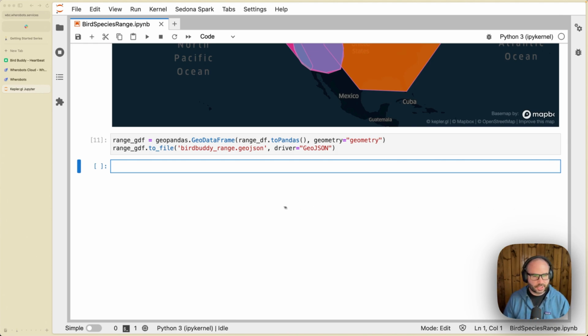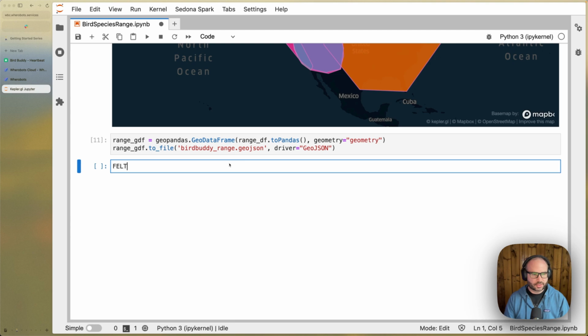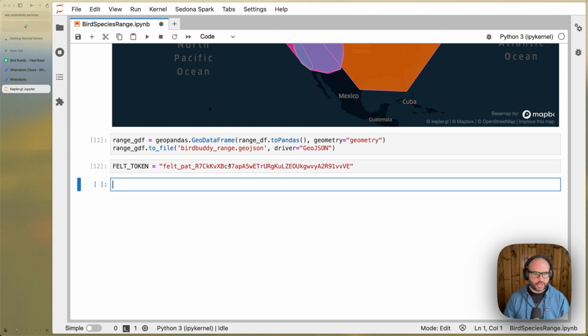So the first thing we'll need is a Felt token. You can create a Felt account for free, and then in the integration settings, just create a token. And don't worry, I'm going to deactivate this token before you see this video. So if you're following along, you'll want to create your own Felt token.